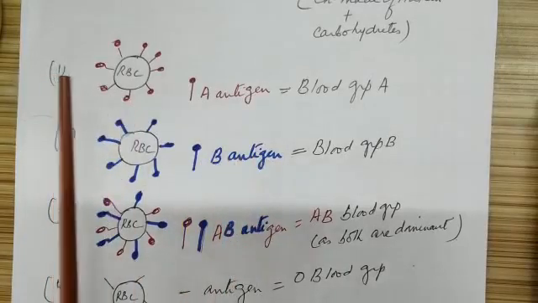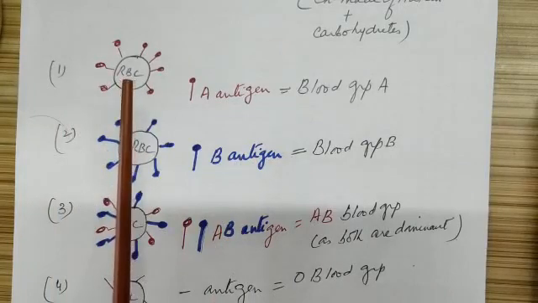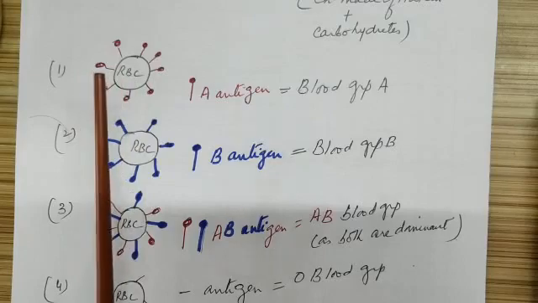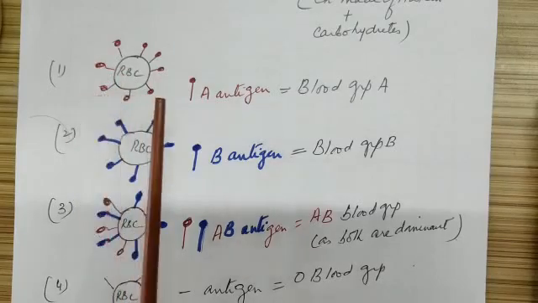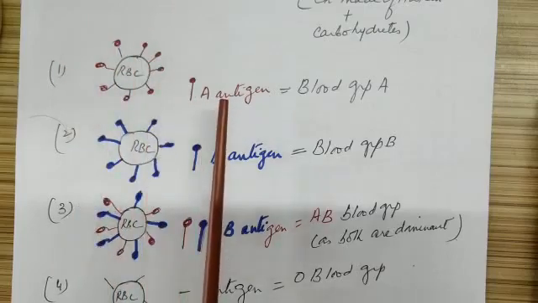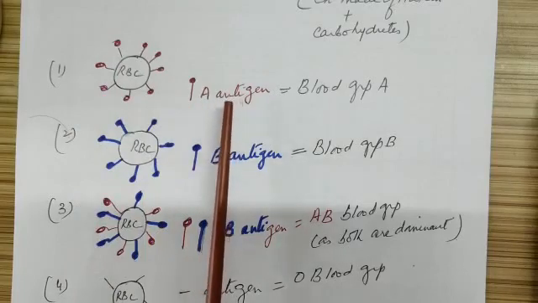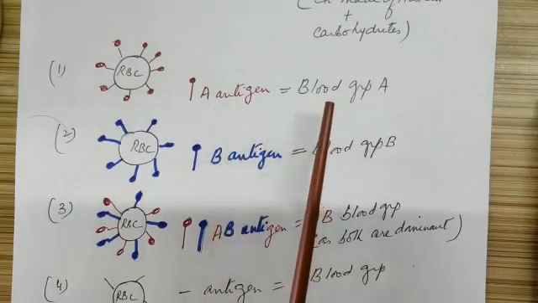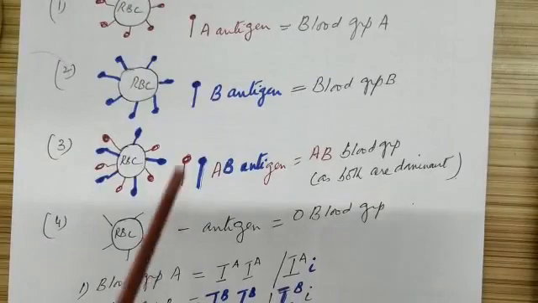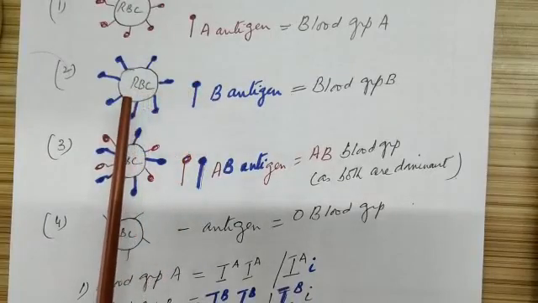So in the first case, you can see on the surface of RBC is a particular kind of antigen which we can call as antigen A. Okay, so these outer structures present on the surface of RBC, the red ones, and because of antigen A present on the surface, we say the blood group of that person is A. Then in the next situation, some people may have a different kind of antigen on the surface of RBC.